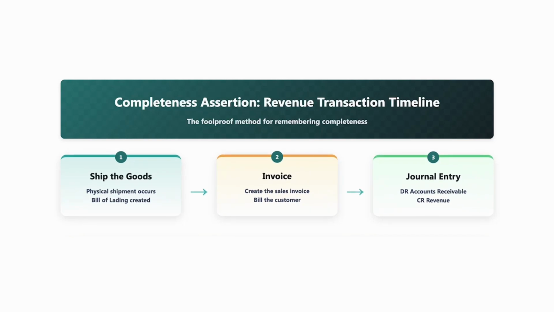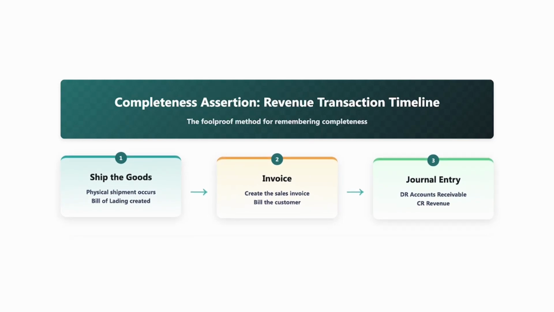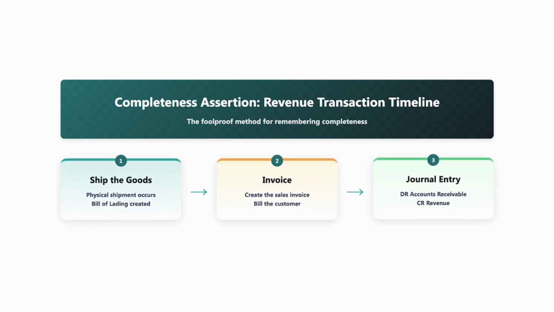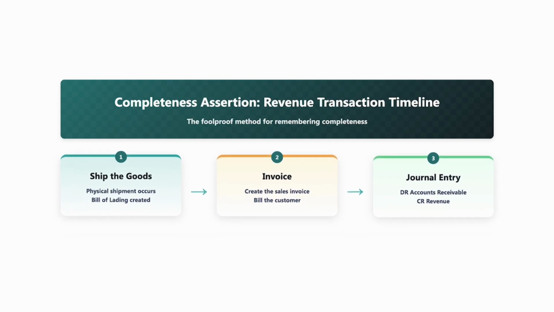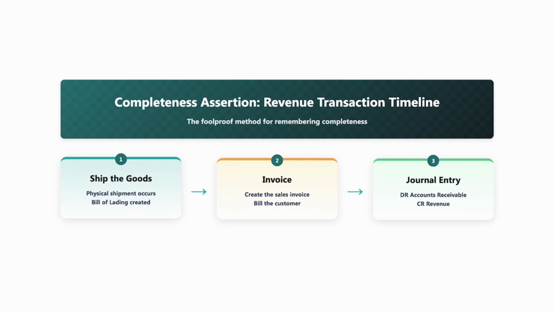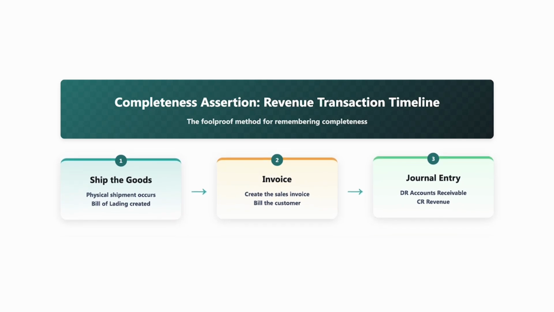I want to give you a foolproof method for remembering the completeness assertion. Let's picture the timeline of a typical revenue transaction. First, you ship the goods. After you ship them, you invoice the product, and then you make the journal entries to debit AR and credit revenue. So if you're going from an earlier step to a later step, then you're testing for completeness.